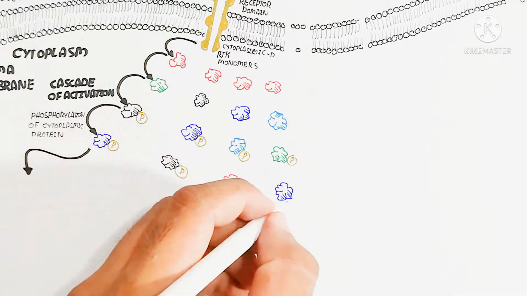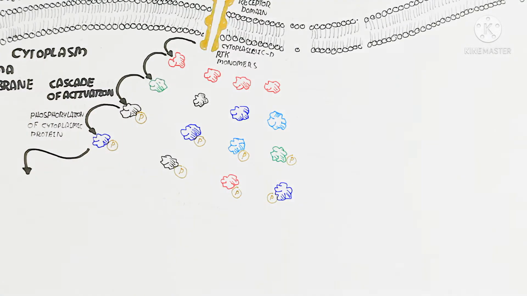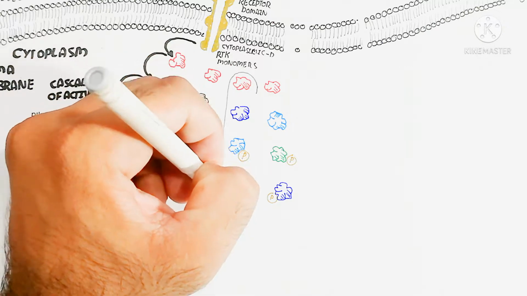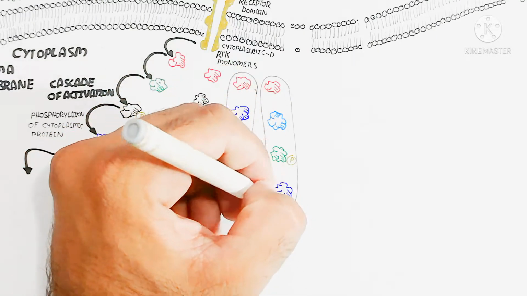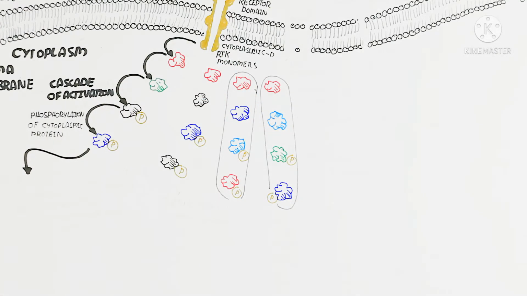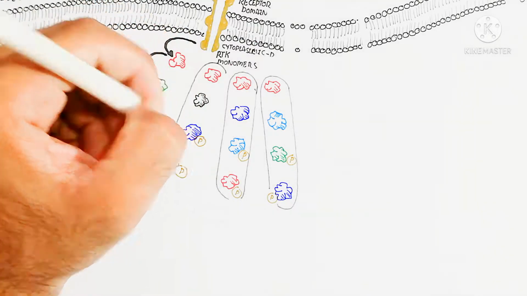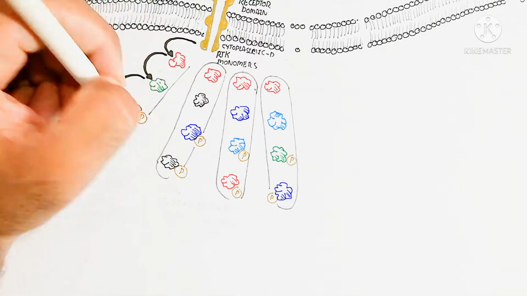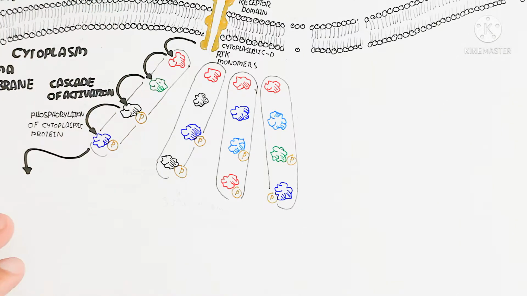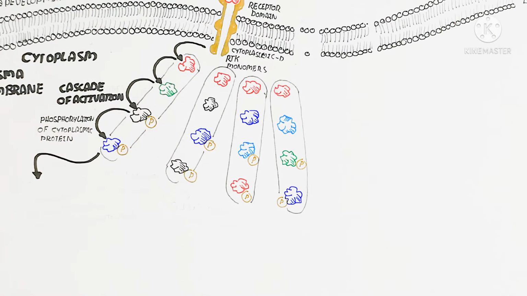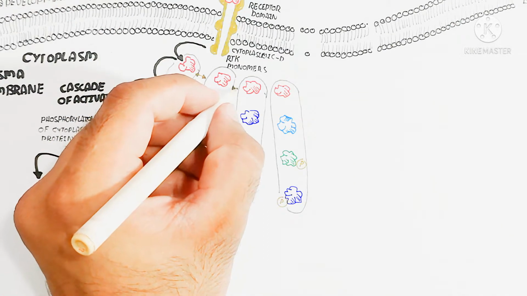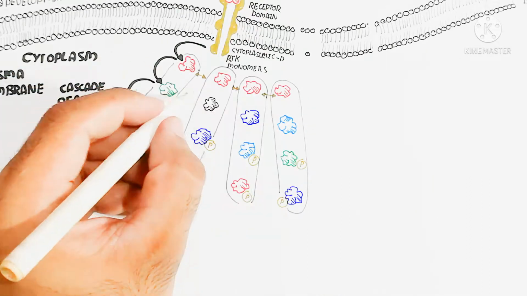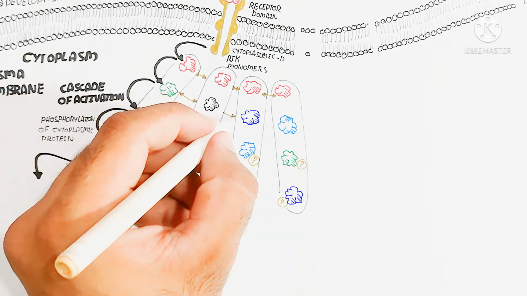I hope the pathway makes sense. Horizontally it shows the member-associated events, while vertically it shows the cascade of activation events. The horizontal line contains the same type of kinases, while along one vertical line of the activation cascade we get different types of kinases.